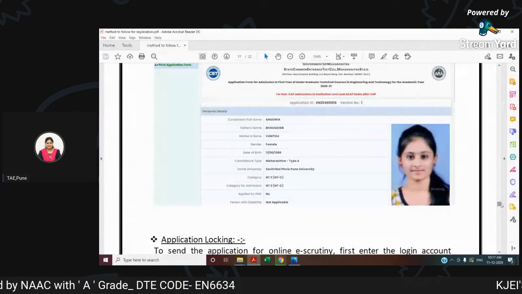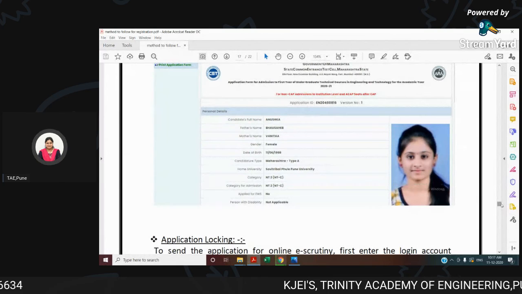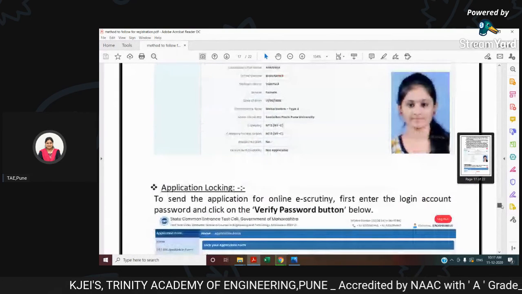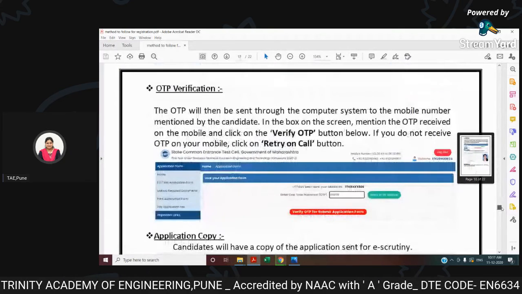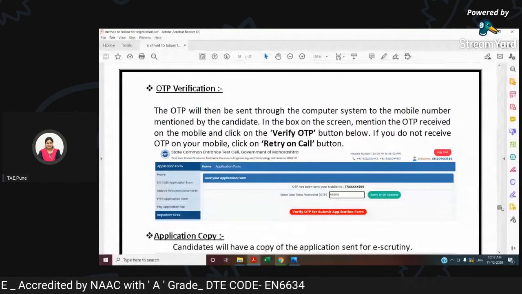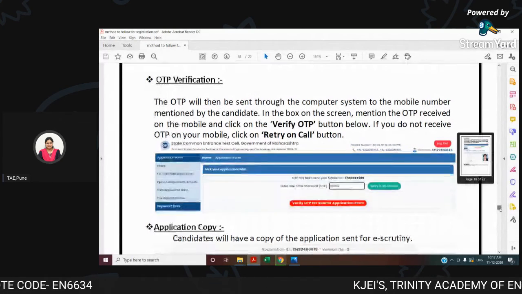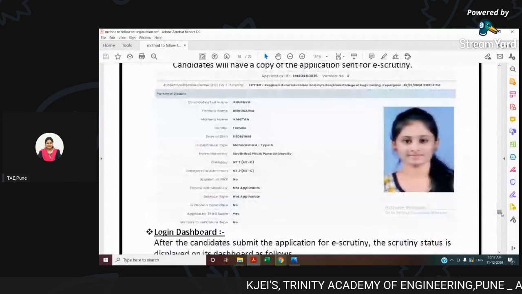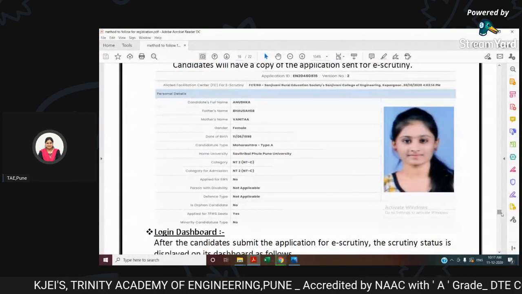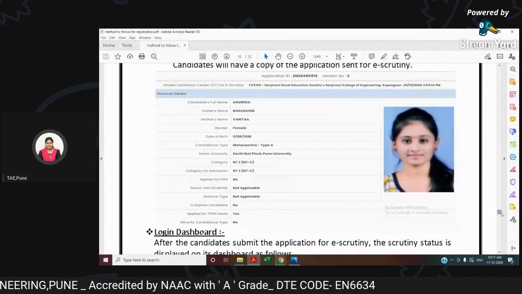You can review it, and any changes can be made accordingly. Once finalized, you need to give your password, and then an OTP is sent to your mobile number. Once the OTP is sent, verify the OTP and submit the application form for the final e-verification process. This is all to be done by 15th of December, remember everybody, and all the very best.